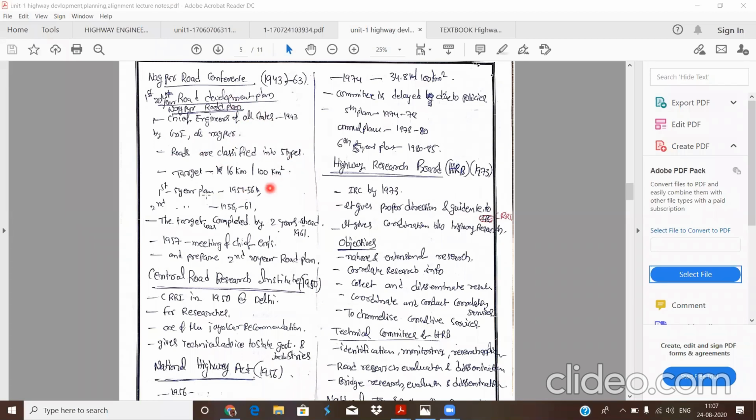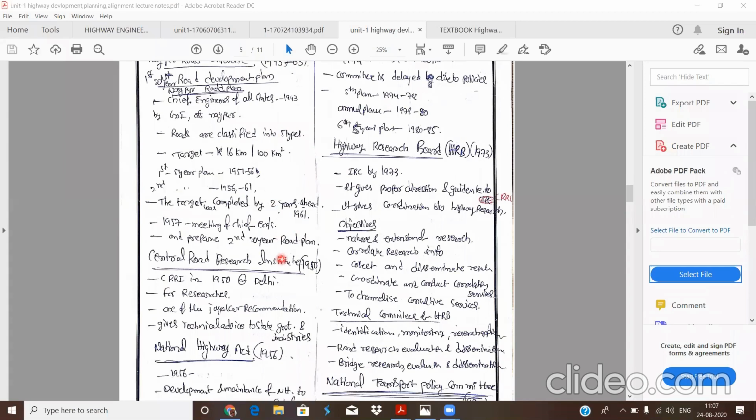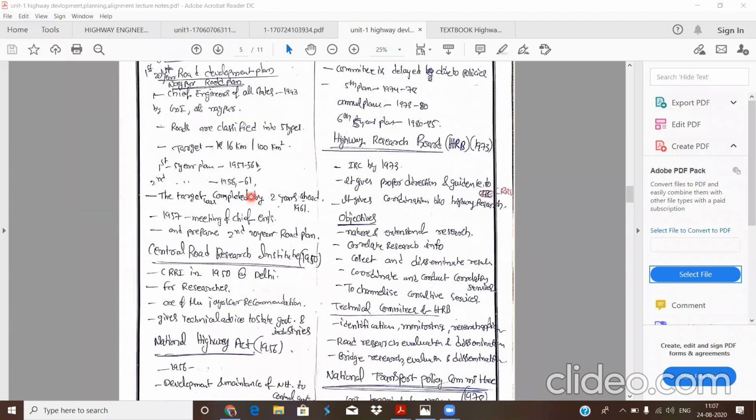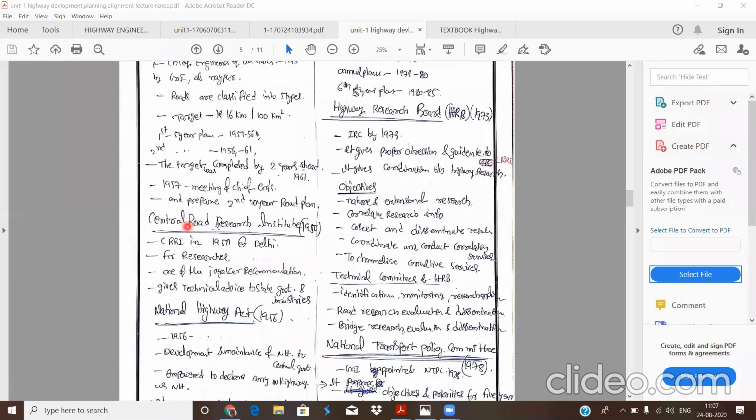Due to the 5-year plans and the strategic planning, the target was achieved 2 years ahead, that means in 1961. The target length is completed. So that is the more important point. And during this plan, they formed the Central Road Research Institute and also the National Highway Act.